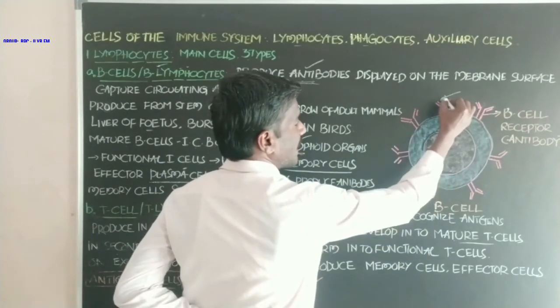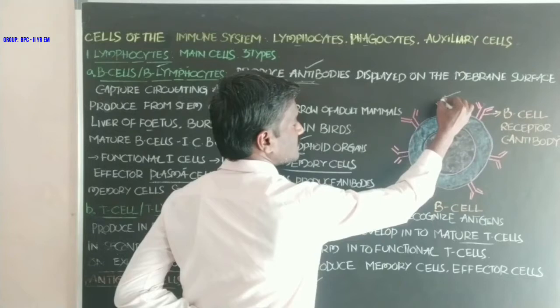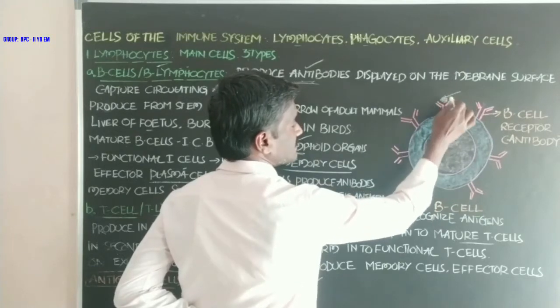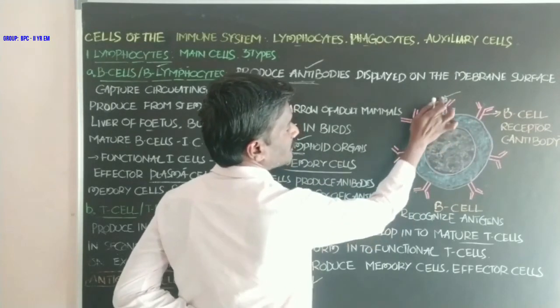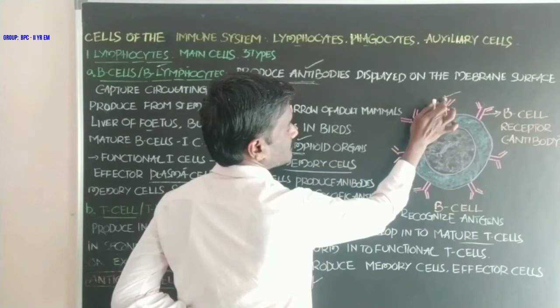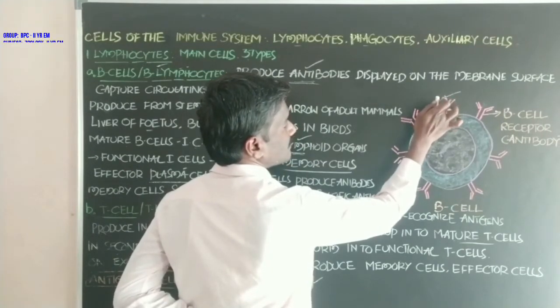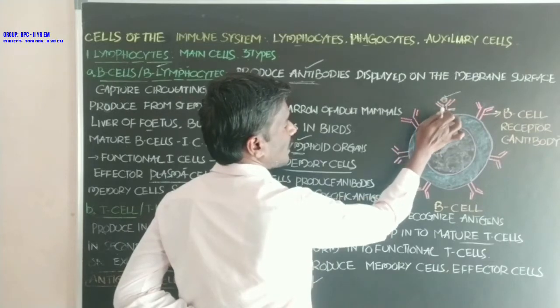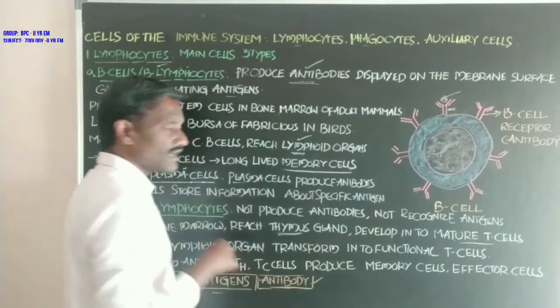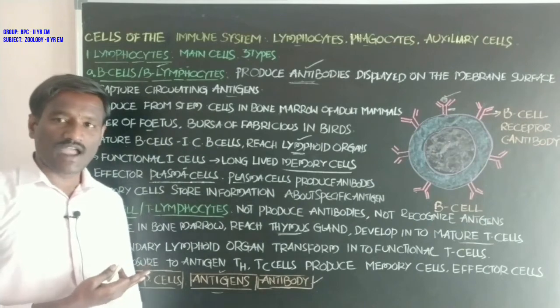These antibodies capture the circulating antigens to fight against and destroy them. This is the antibody, and these are the antigen particles that attach to the antibody.